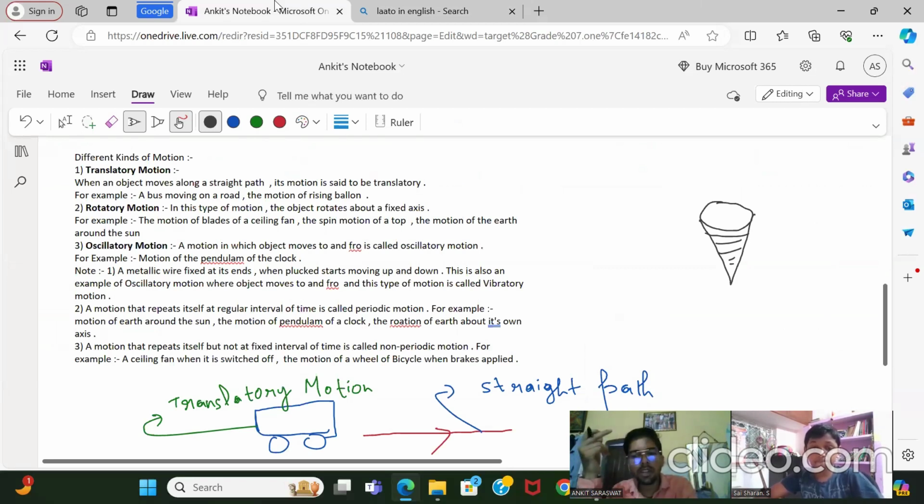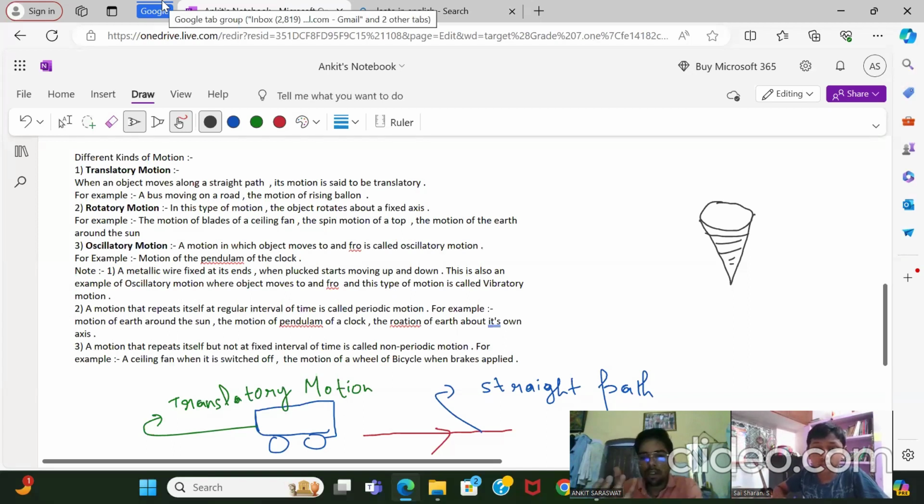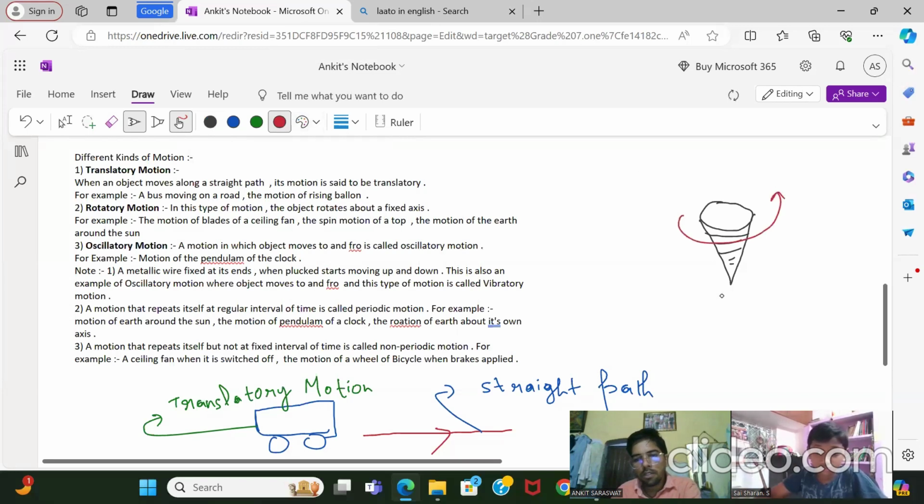In your childhood, you were using something like Balbit. There is one circular thing, and you are moving it. Yes, top. You know, top. The motion of the top is moving like this in a circular manner. So the spin motion of the top, that is rotary motion.